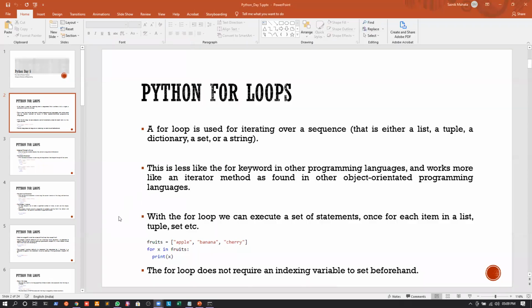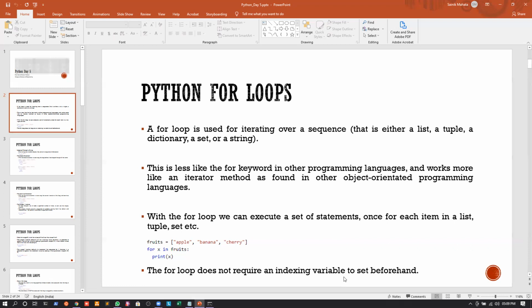Now again we can see that the for loop does not require an indexing variable to be set beforehand. Now if you remember, whenever we were doing the while loop, always before starting the while loop, we wrote the value of I, or we initialized the value of I with some value. Okay. Now what is that? Since we are using I as the iterator, in the case of while loop, before starting the while loop condition, we just had to declare or initialize the value of I, right? But in the case of for loop, we do not require that. So which means a for loop does not require an indexing variable to be set beforehand.